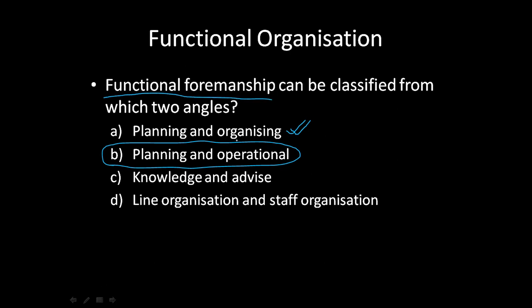In fact, functional foremanship comes under the organizing chapter. Knowledge and advice are not two different angles to divide, because they form a part of staff organization. Line organization and staff organization is meant for the whole set of organization, but the question was related just to foremanship, that is factory. So the correct answer is planning and operational, option B.